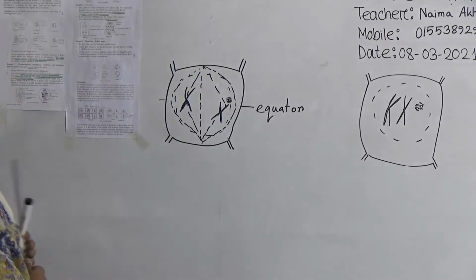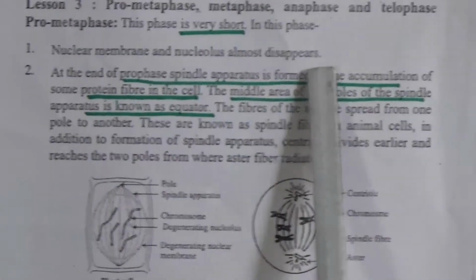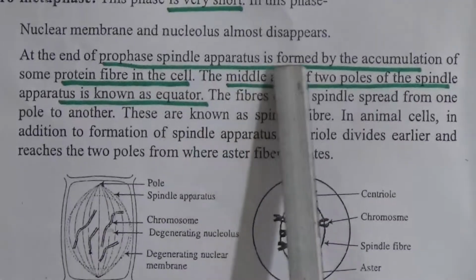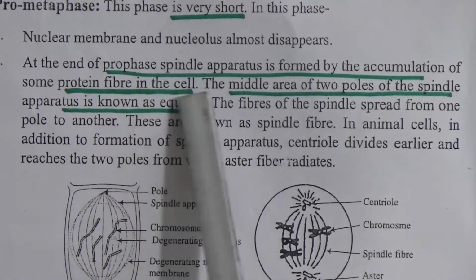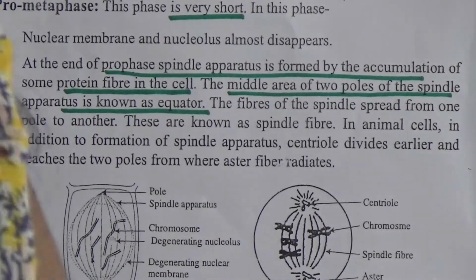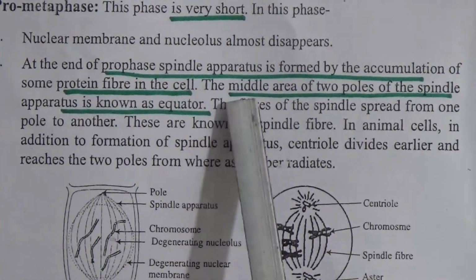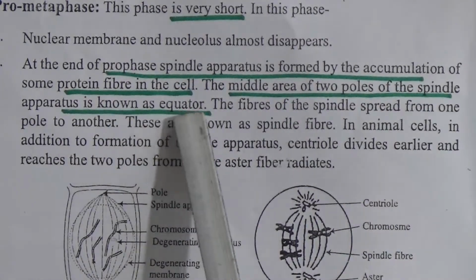Now let's see the features of pro-metaphase. It is a very short phase. The nuclear membrane and nucleolus almost disappear. At the end of prophase, the spindle apparatus is formed by the accumulation of some protein fibers in the cell. That means this spindle fiber is produced by accumulating the proteins of the cell. The middle area between the two poles of the spindle apparatus is known as the equator.